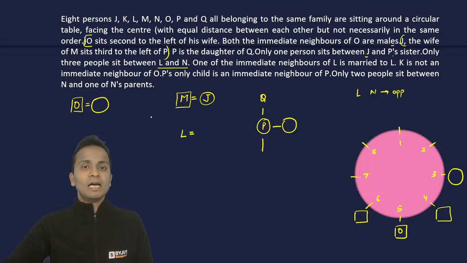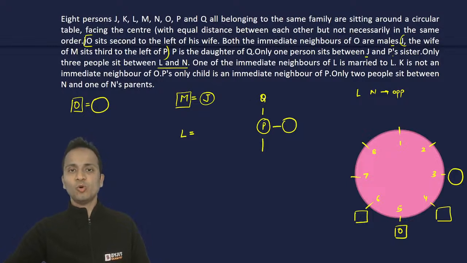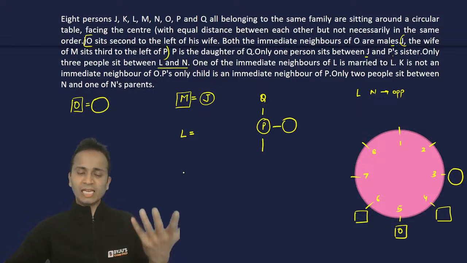Now I have a missing person. O की जो wife है वो यहाँ पे missing है. So O की wife Q हो सकती है. Like Q can be O's wife. So I'll start with an assumption. If this assumption fits, I'll continue with that.